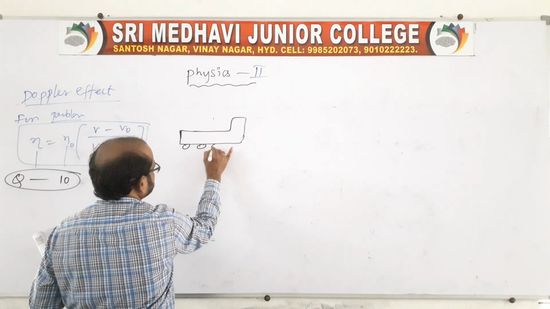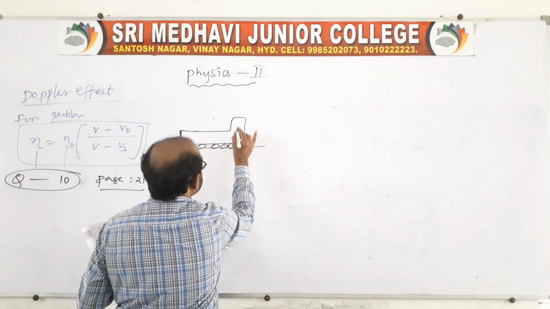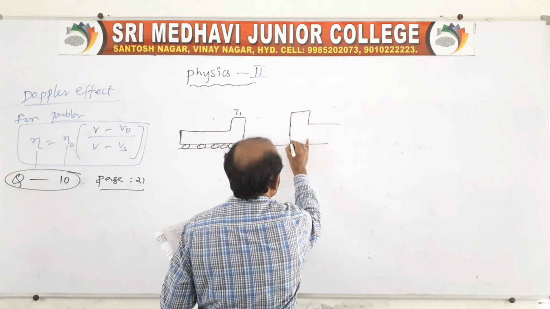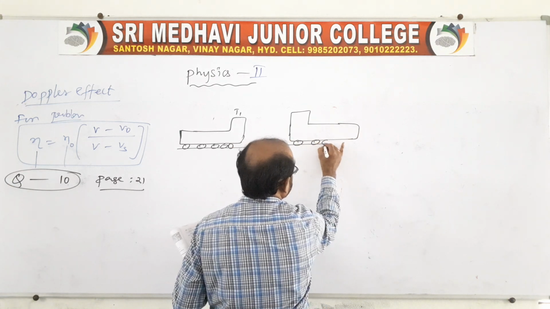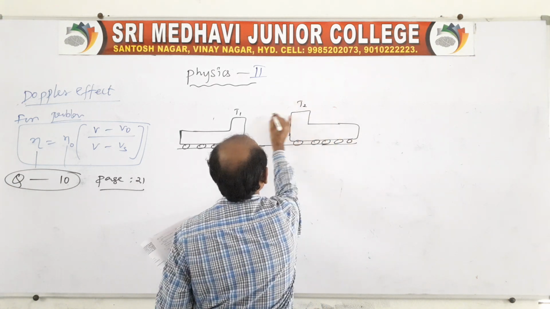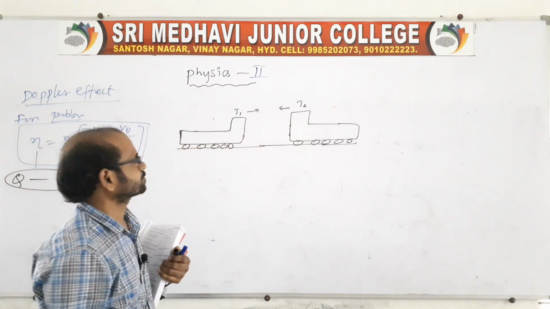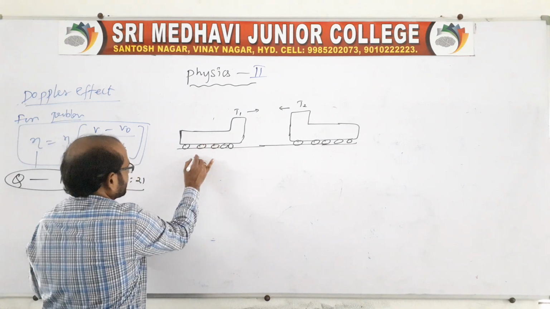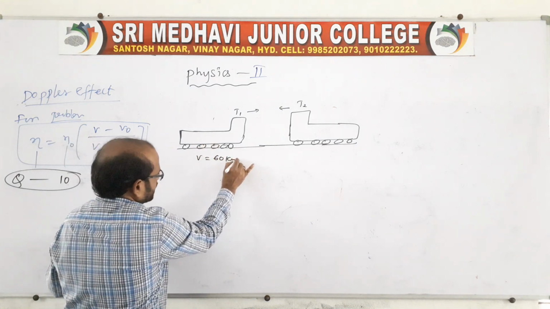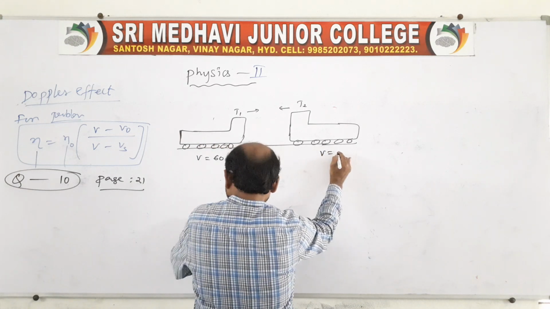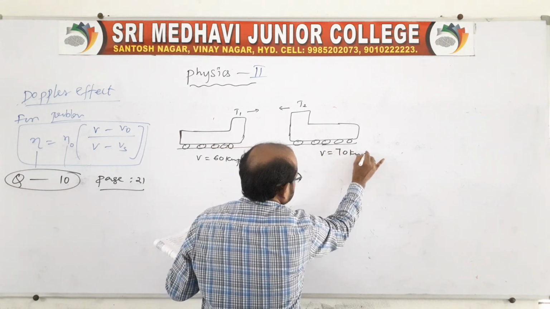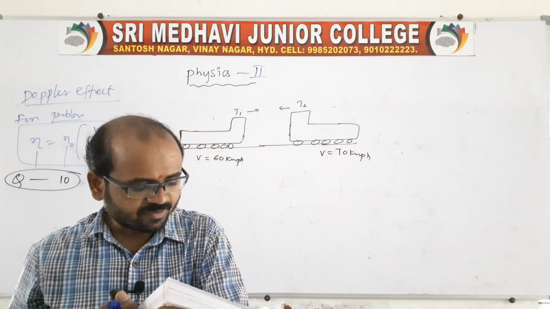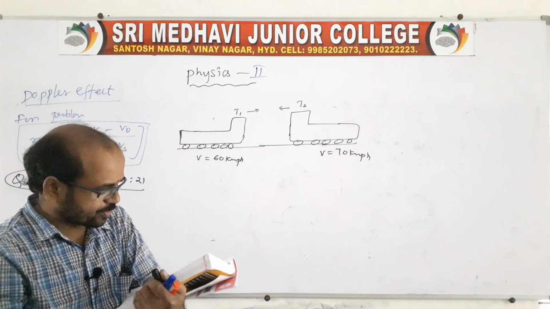This is truck 1, and here another truck, truck 2, heading opposite to each other. Both are moving in opposite directions. Truck 1 is moving with a speed of 60 km per hour and truck 2 with a speed of 70 km per hour, and they approach each other.